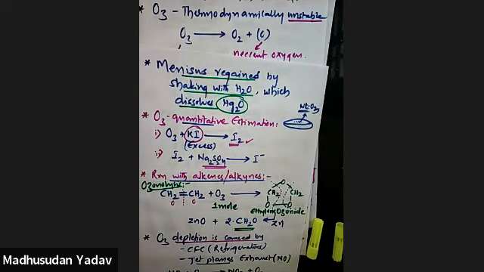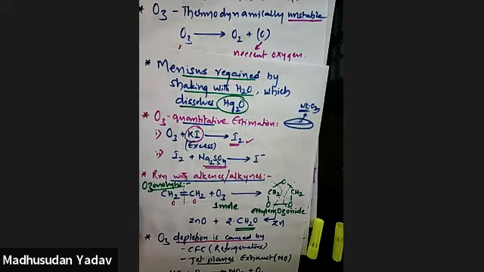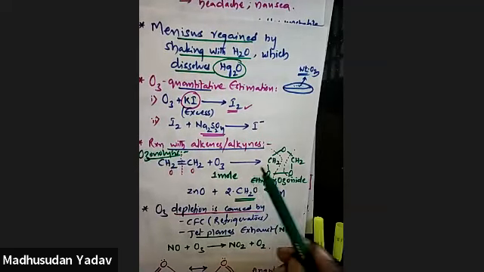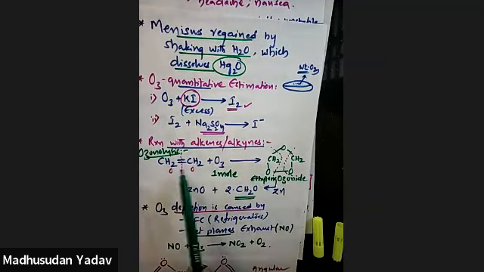The quantitative estimation of ozone can be done by reaction with excess potassium iodide. In the first step, the iodine that is formed is used in the second step, reaction with sodium thiosulfate. Next, reaction with alkenes or alkynes. The number of double bonds in an unknown alkene is identified by ozonolysis. The intermediate formed in this is ethylene ozonide.